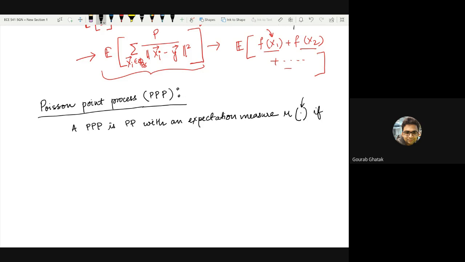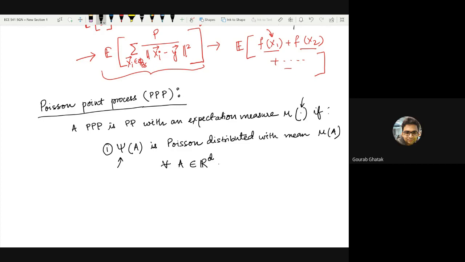So a Poisson point process is a point process with an expectation measure mu if two conditions hold true. The first condition is that psi of A, remember, this is the random counting measure, which means the number of points falling inside of A, is Poisson distributed with mean mu of A for all A belonging to R^d.